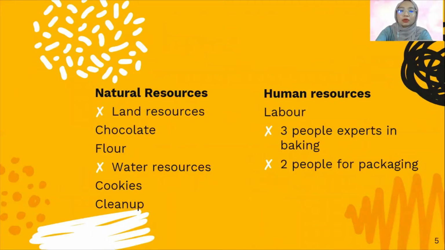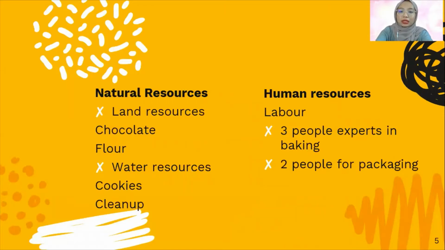Only one type of natural resource is used to produce the cookies, which is land resources. These land resources do not focus on land only, but anything which comes from the land is included, like water and forest. So the water is required to produce the cookies and to clean all the equipment and machines after use, while the land resources include the chocolate produced from the cocoa tree and flour from the grain.